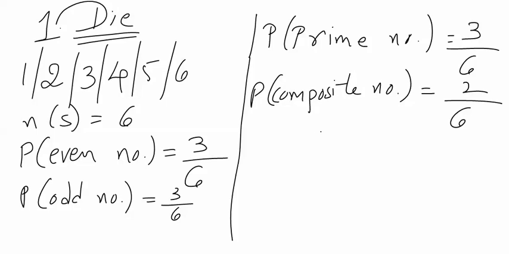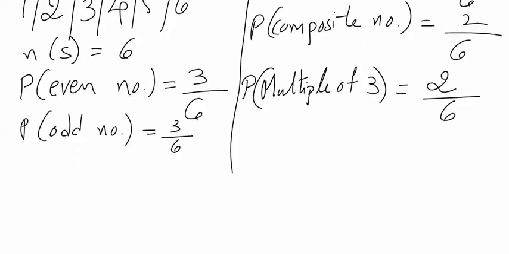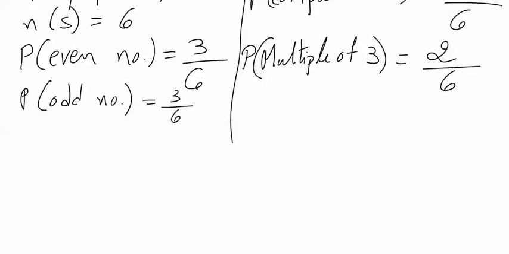Similarly, a question could come in the form: what is the probability of getting a number which is a multiple of 3? So the answer for this would be 2 out of 6. There are only two numbers from 1 to 6 which are multiples of 3. They are 3 and 6.